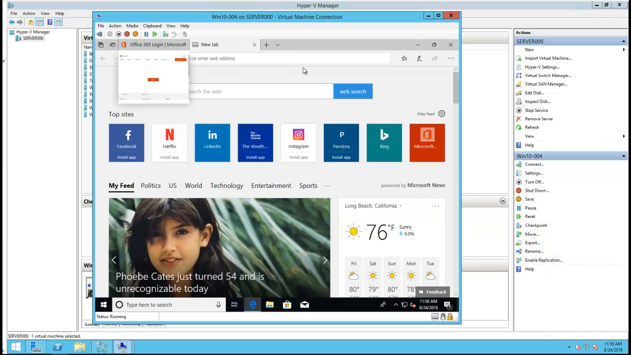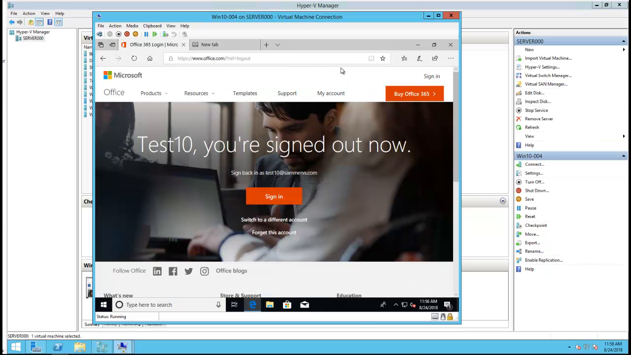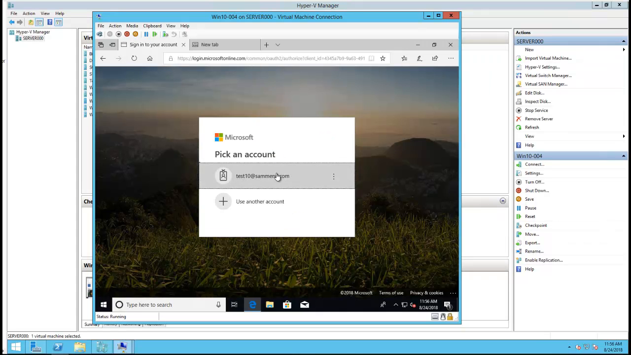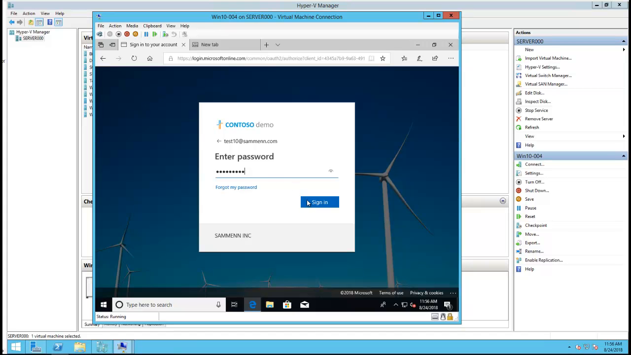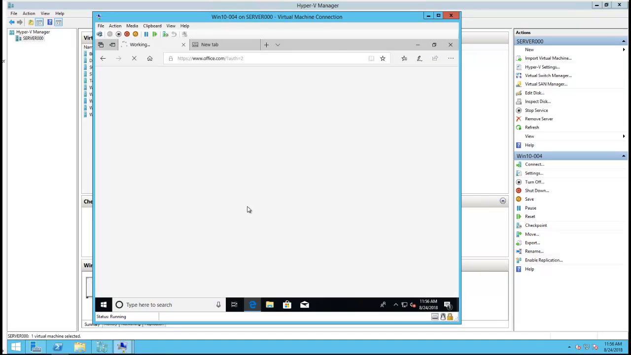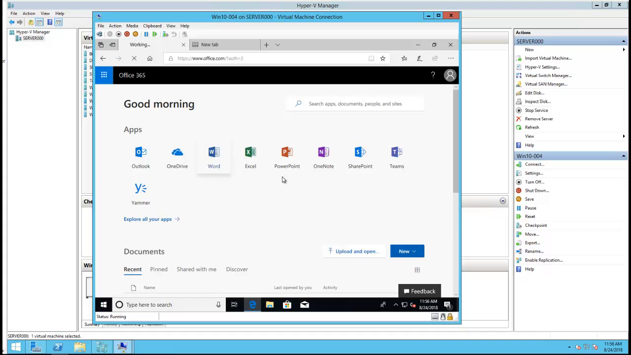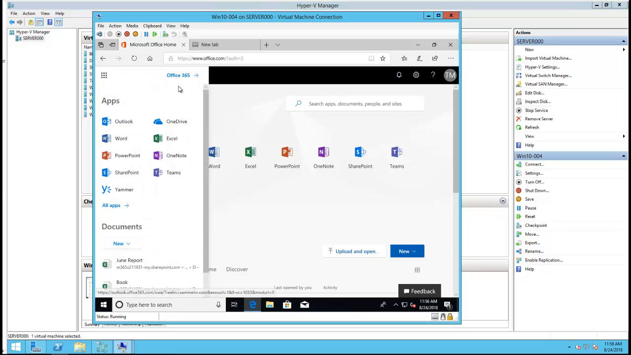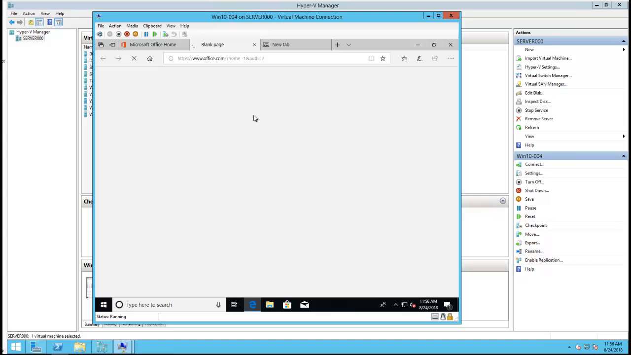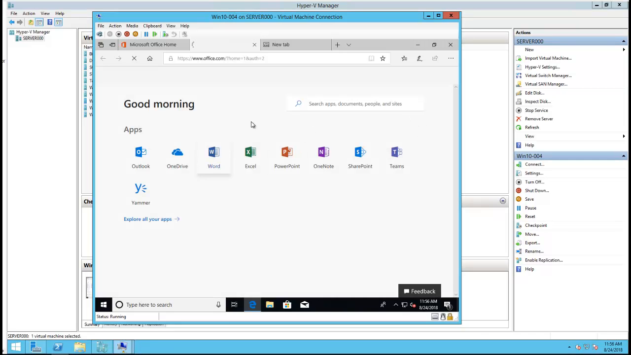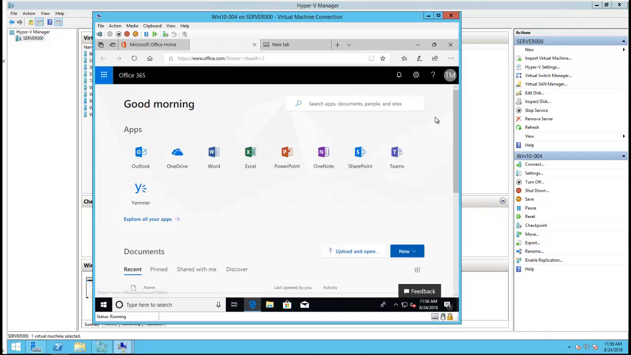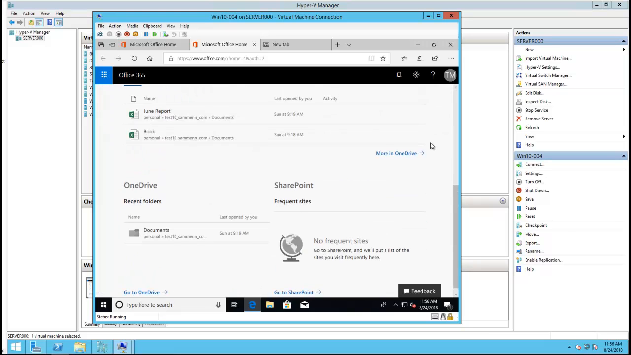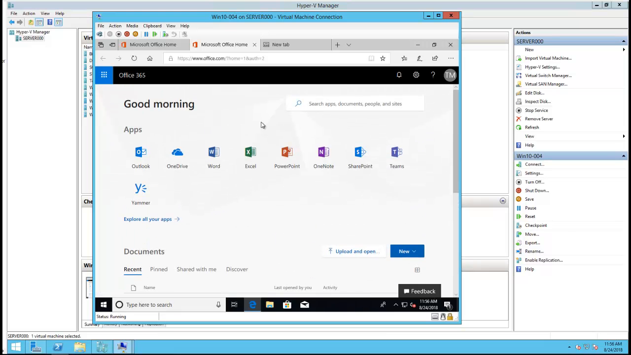I'm going to my test machine here. I'm going to log in with my test account. As you can see, the option to install is no longer there. The user will not be able to install Office programs themselves. So that's how you do it.